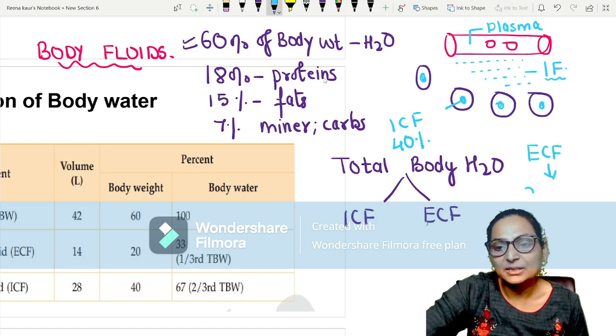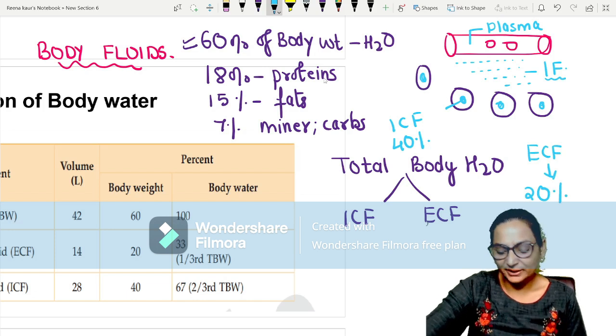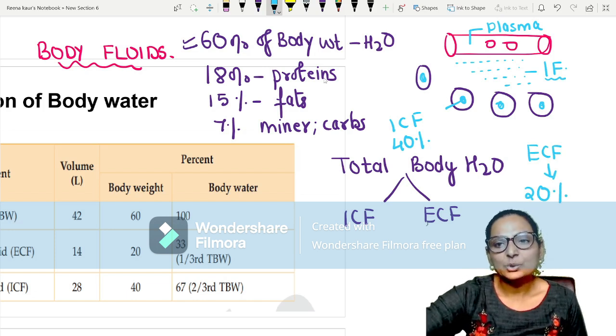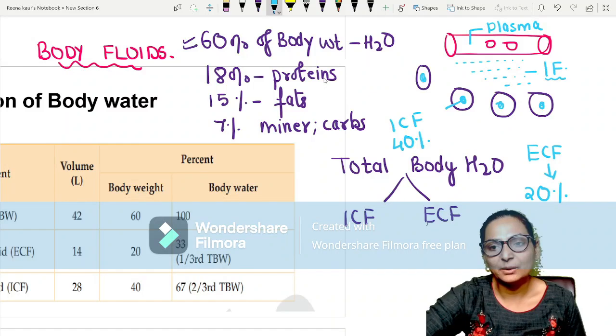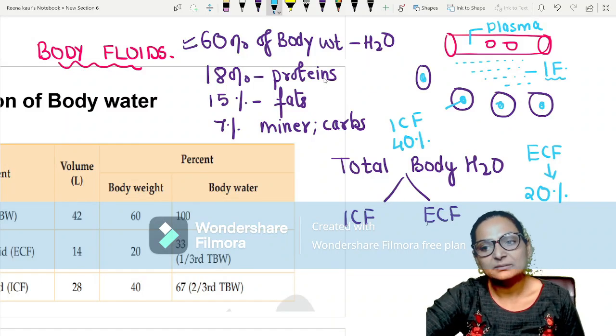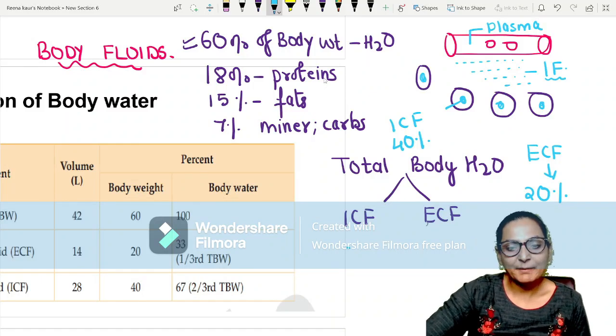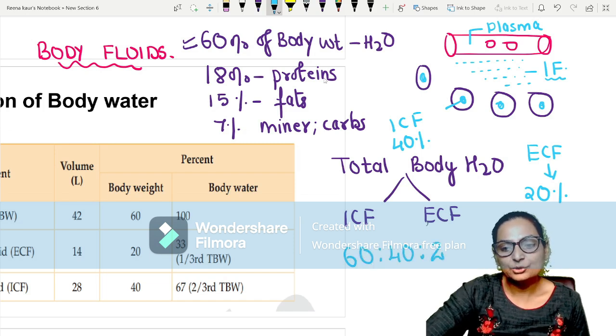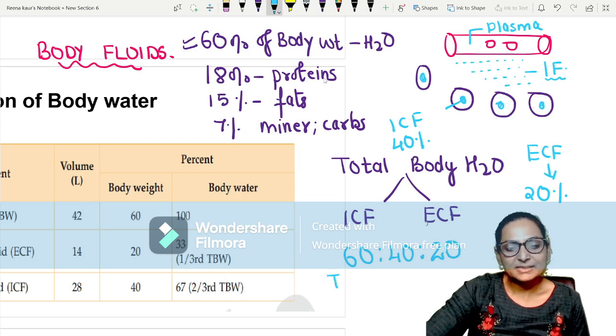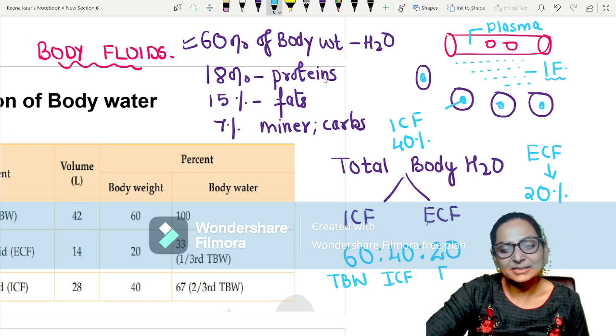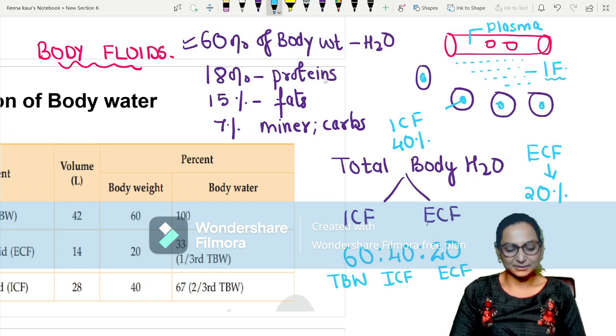And ECF is 20% of body weight. So remember, 60 is my total body water, 40 is my ICF, and 20 is my ECF.